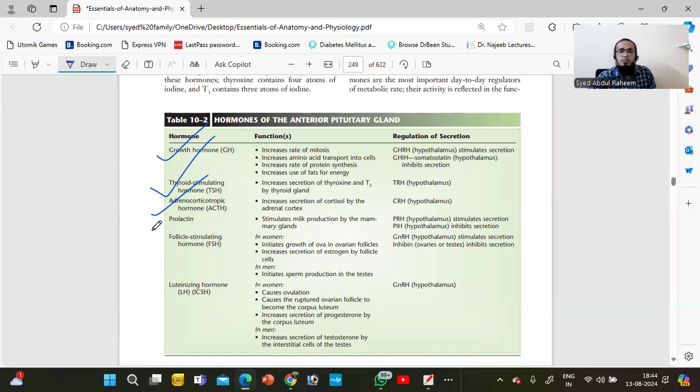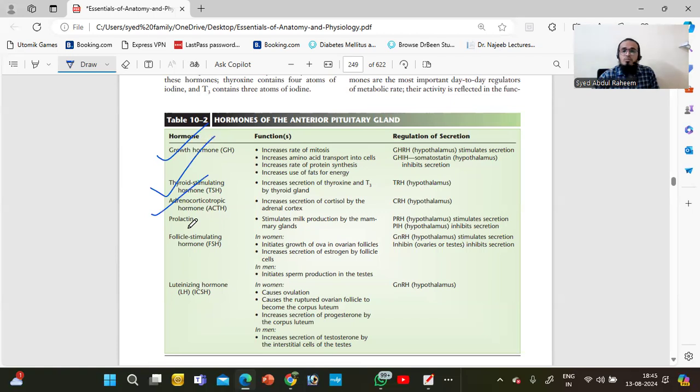Okay, prolactin, FSH (follicle stimulating hormone), LH (luteinizing hormone). So these are the hormones, very, very important. So today we'll discuss the pituitary gland because it is very important.